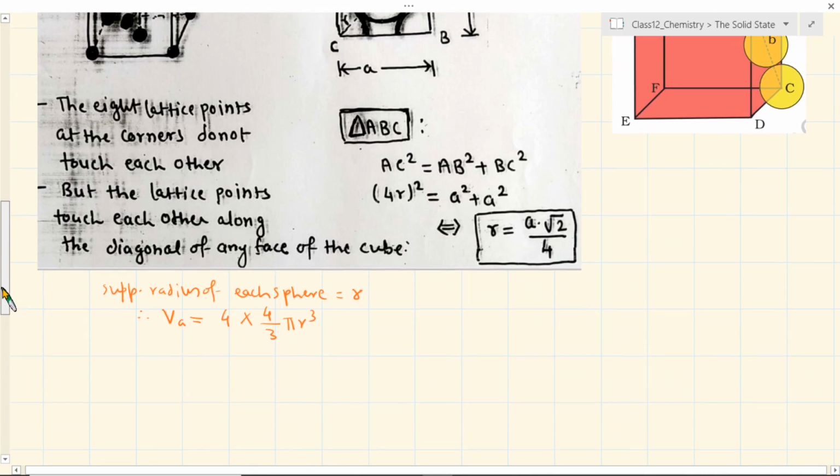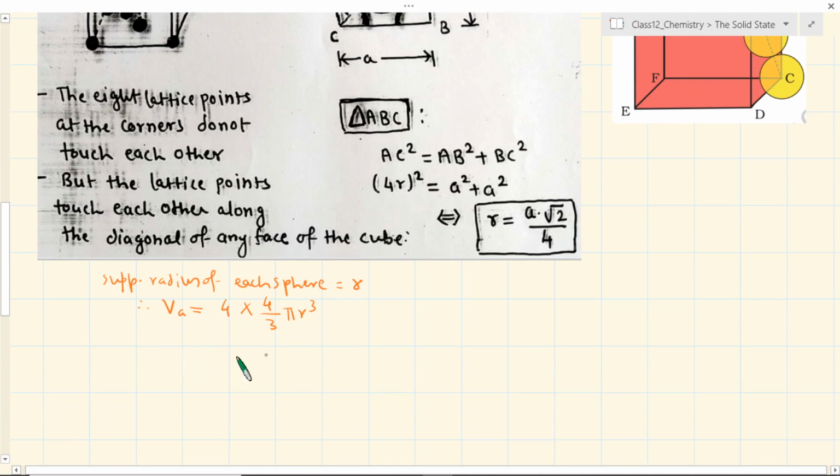This is the volume of only one sphere and there are 4 of them, so this is going to be the volume of just the spheres in a unit cell. So this is one thing.